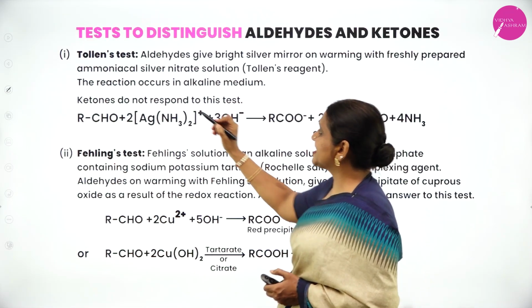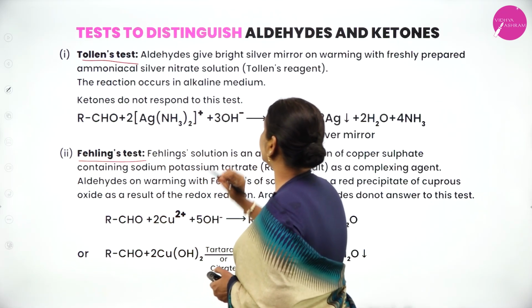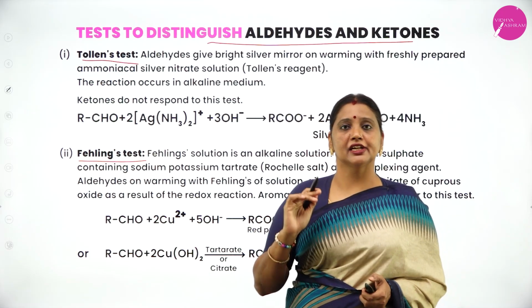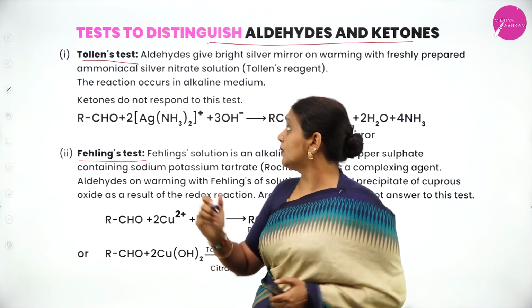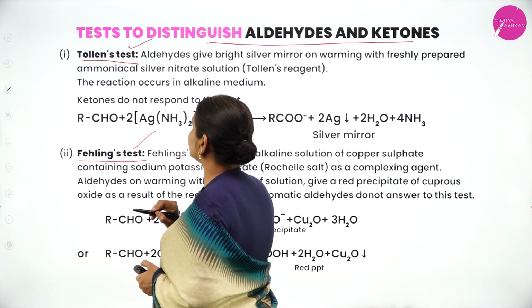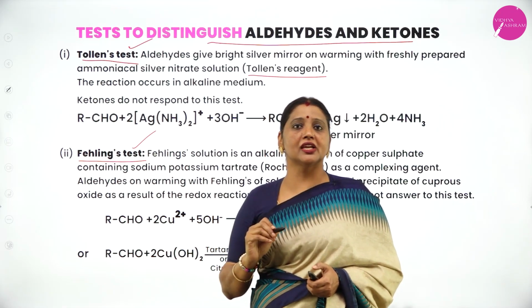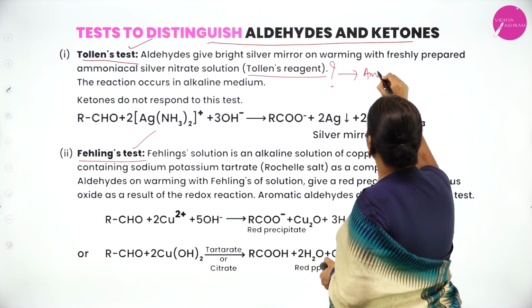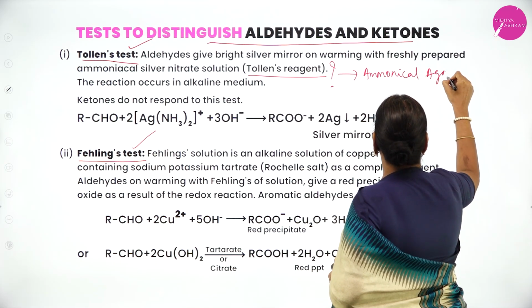Next, Tollens' test as well as what? Fehling's test. These are tests used to distinguish between aldehydes and ketones. Aldehydes and ketones are distinguished by using two tests: one is Tollens' test and the other is Fehling's test. In Tollens' test, we are using Tollens' reagent. What is Tollens' reagent? Tollens' reagent is ammoniacal silver nitrate.